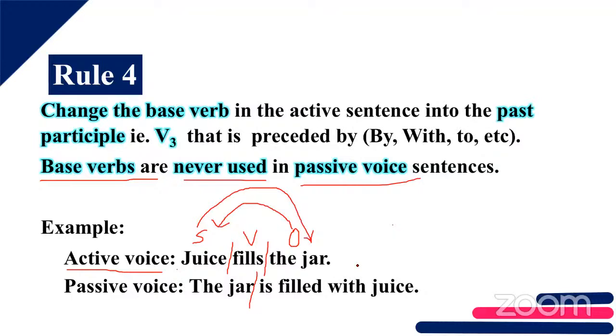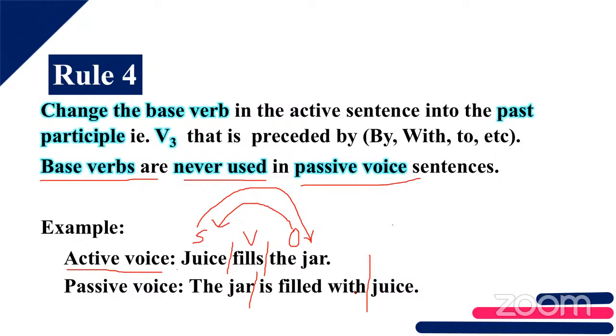That we have interchanged here. Is that clear? Next, in the third rule, sometimes the subject is not used. Here we have used the subject, so there is no use of the third rule.